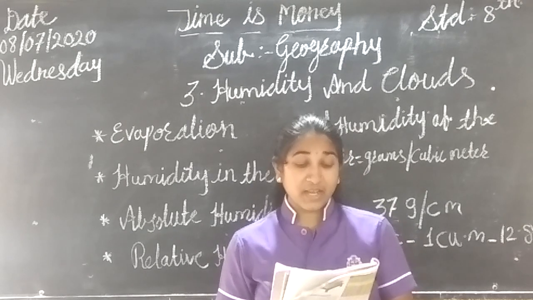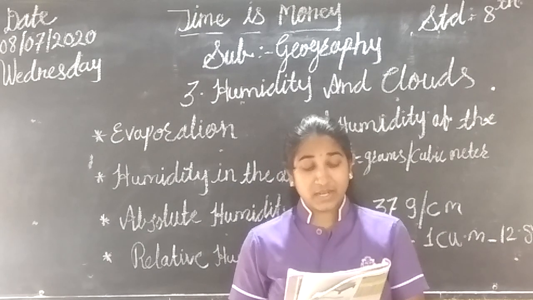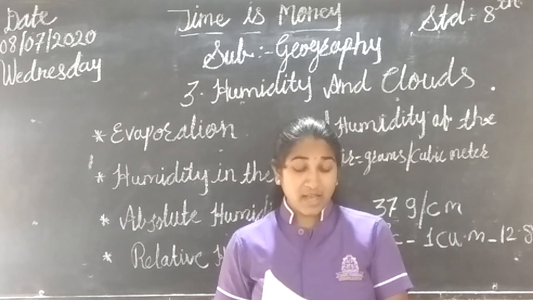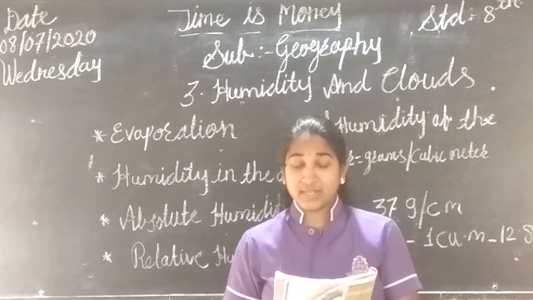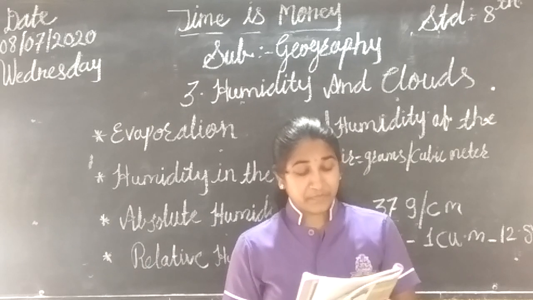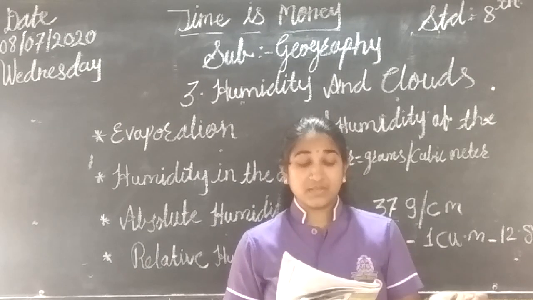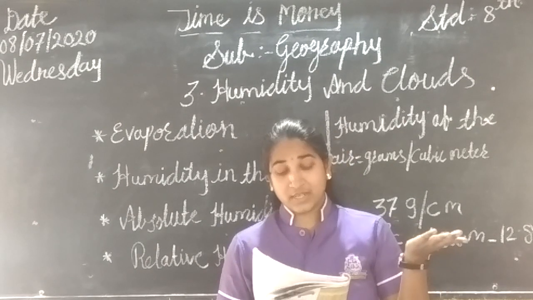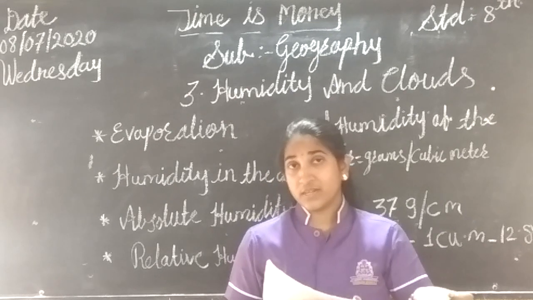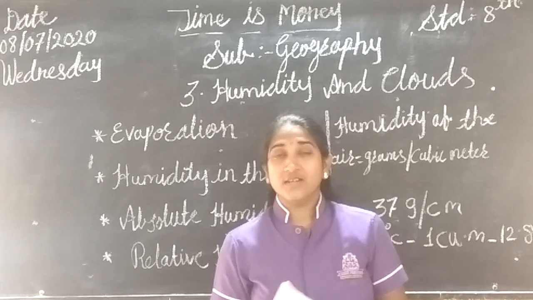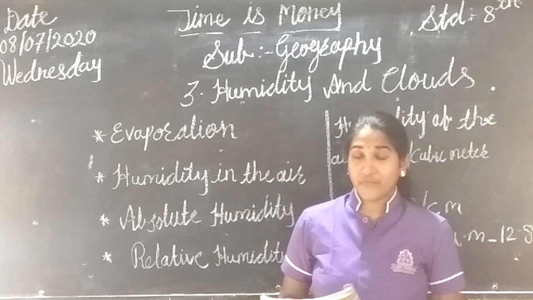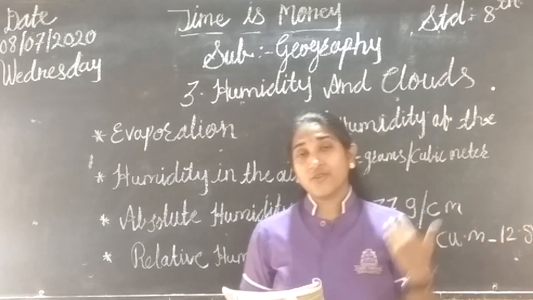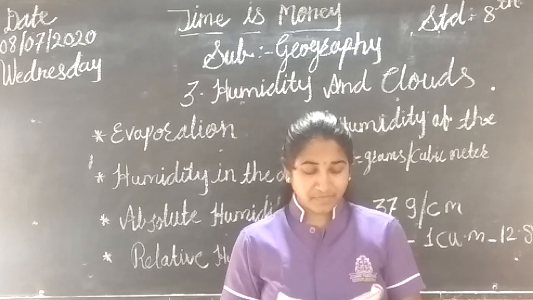Next, think about it. What will happen if the temperature of saturated air at 20 degrees Celsius drops down to 10 degrees Celsius abruptly? There is saturated air at 20 degrees Celsius and it drops down to 10 degrees. What will happen? Just think about that. These questions are given. Just try to find out yourself, as your knowledge will also increase.